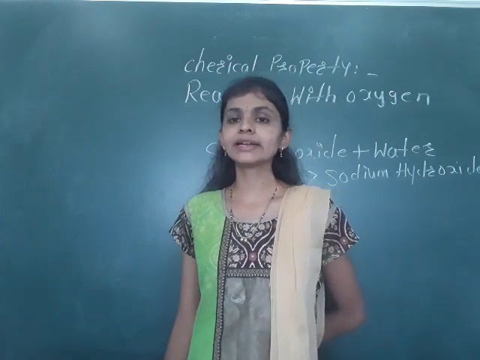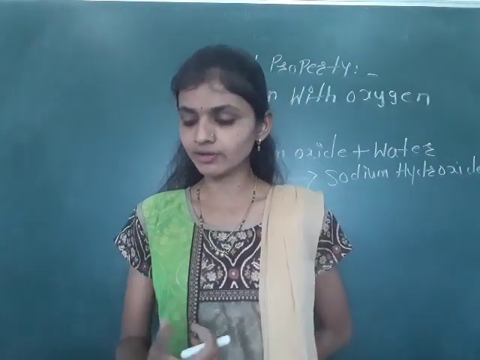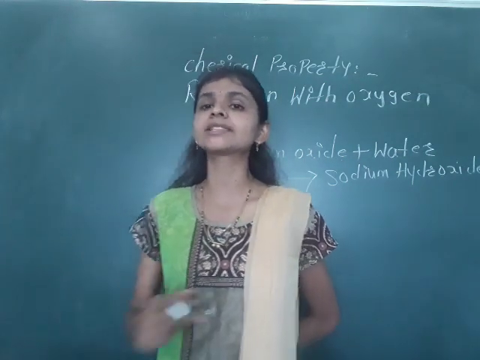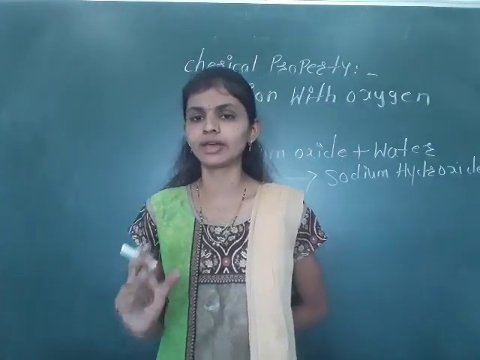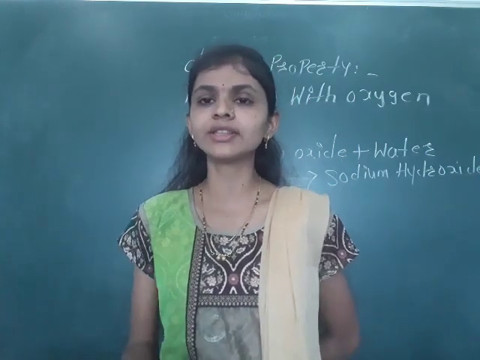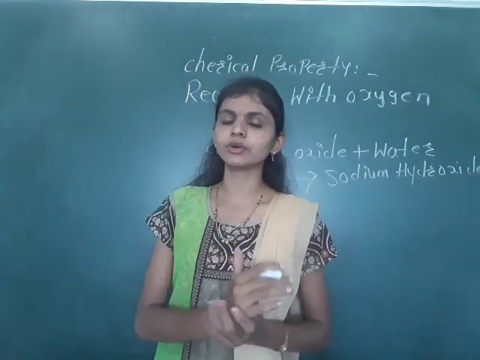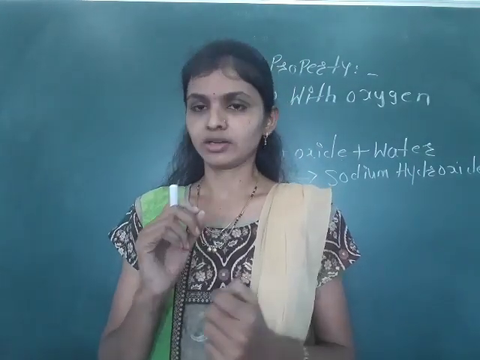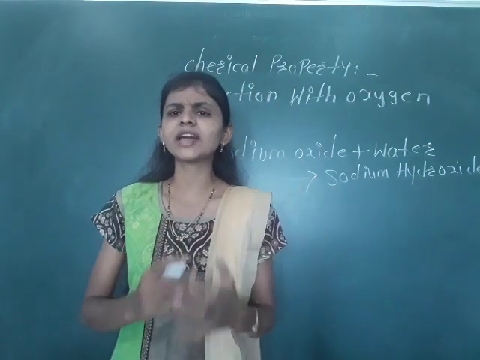Next, metals such as magnesium, silver and aluminium can react slowly with air. Whenever we keep these metals in contact with air, after a few days they start to lose their luster. The metal starts to tarnish.